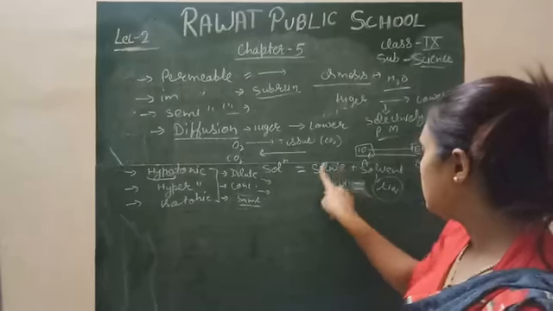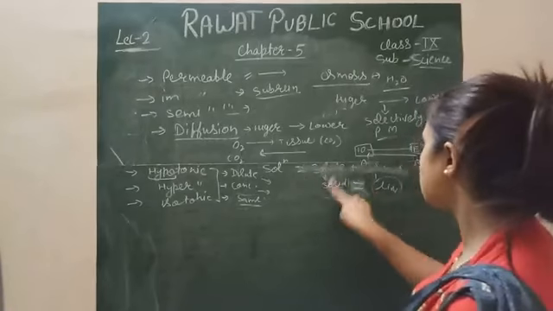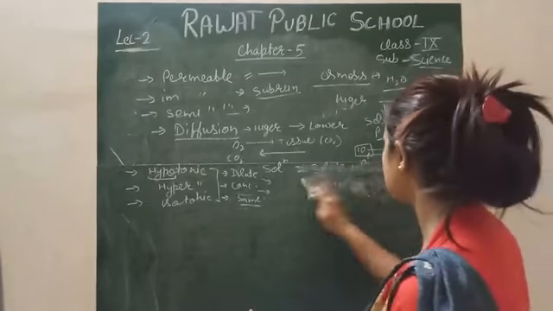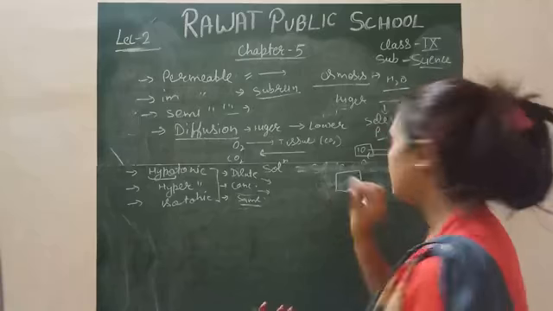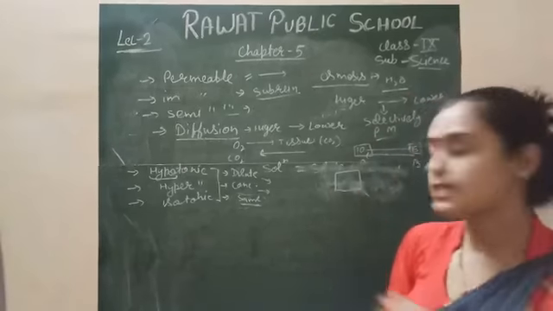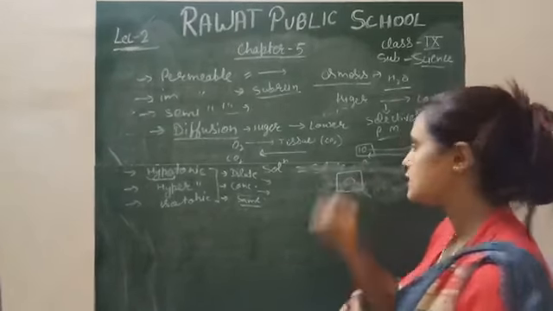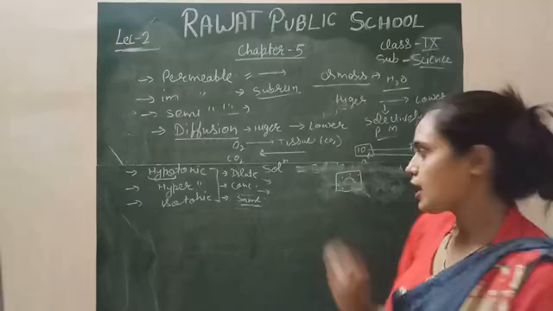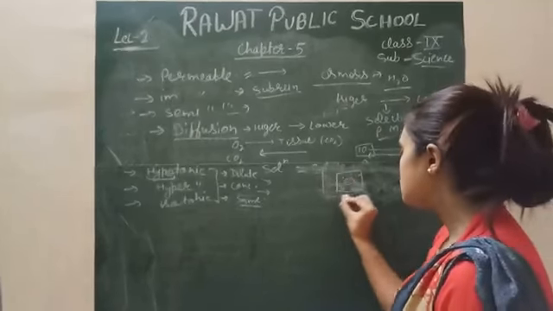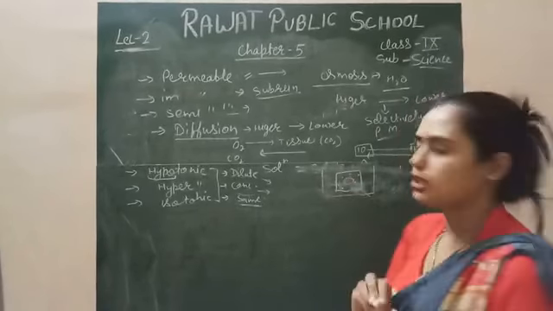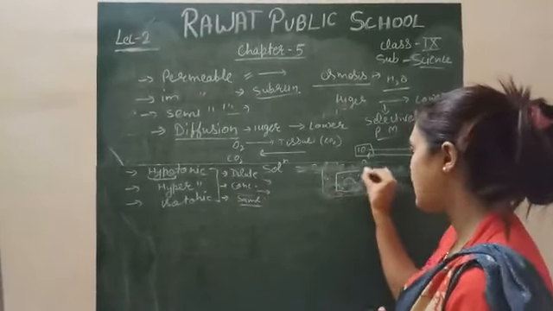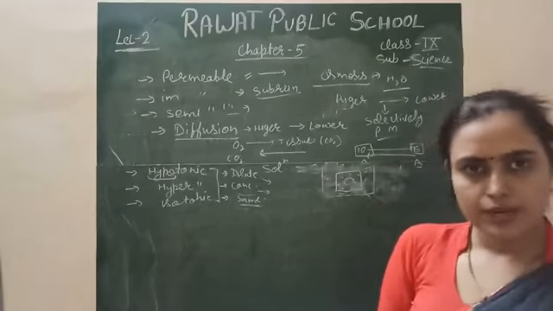So I will give you an example. For example, this is your cell, right? This is your cell which is living. A living cell consists of a nucleus, right? And the cytoplasm simply. I will put this cell in a solution and the solution is hypotonic. It means it is a diluted solution, right?